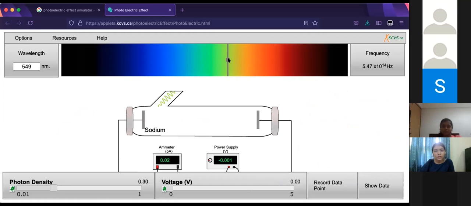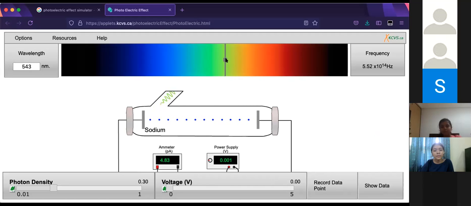Yeah. So if we put violet or purple light, then the number of electrons ejected would be the most, right? I don't know that yet. So that is part of the experiment that we'll be doing.